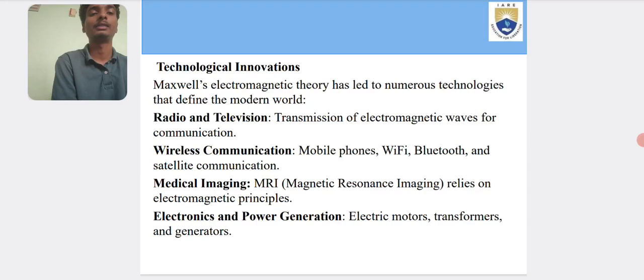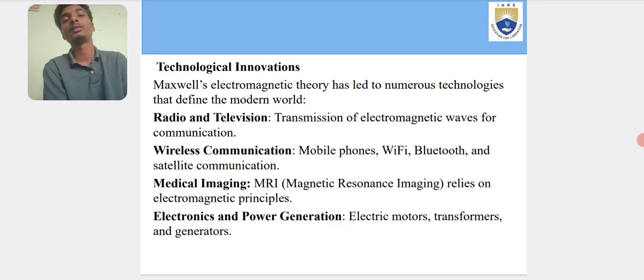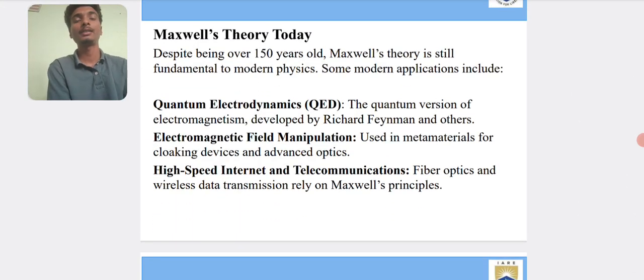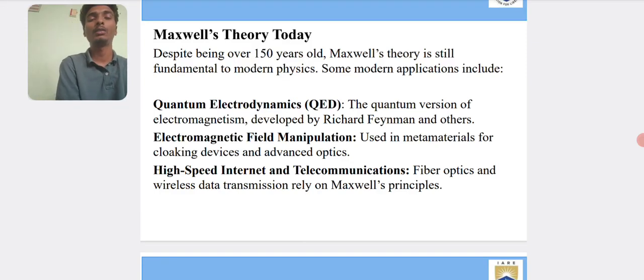Electronics and power generation: electric motors, transformers, and generators. These are the technological innovations. Maxwell's theories today: despite being over 150 years old, Maxwell's theories are still fundamental to modern physics. Some modern applications include quantum electrodynamics (QED), the quantum version of electromagnetism developed by Richard Feynman and others.